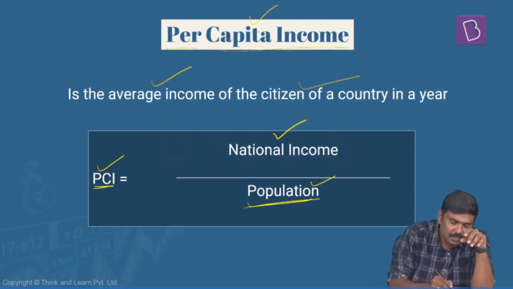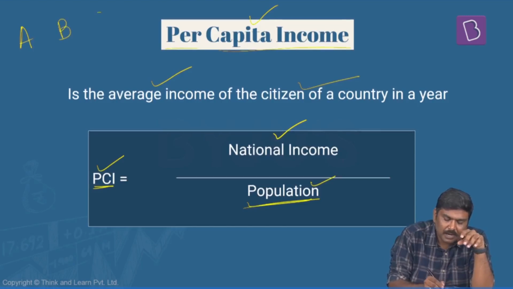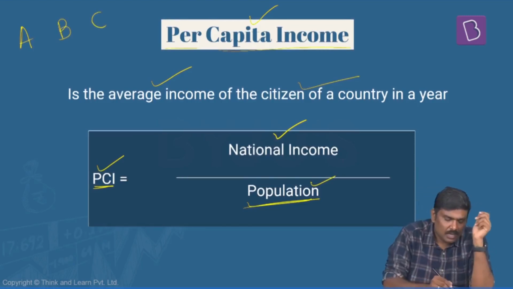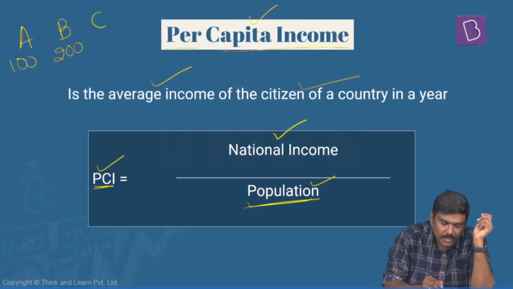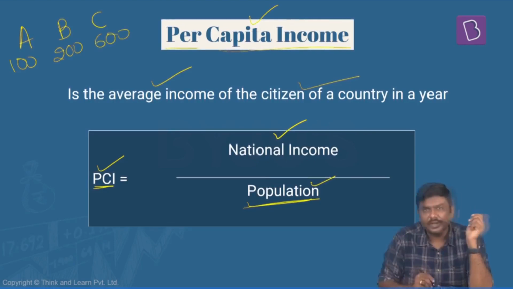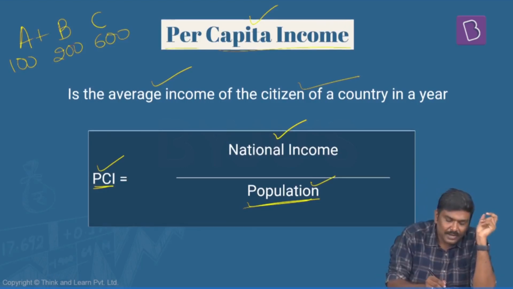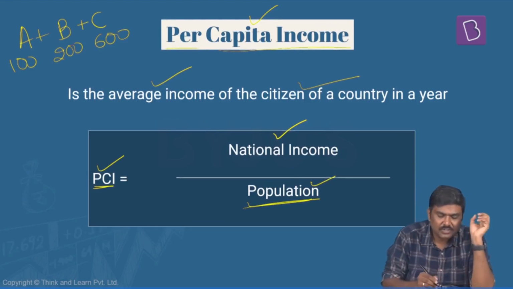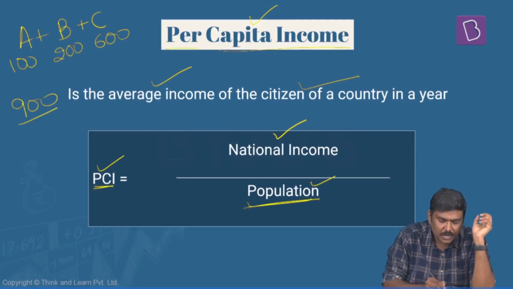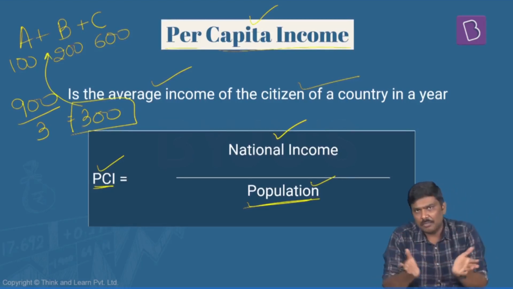For example, imagine there are 3 people in a particular country, A, B, and C. 100, 200, and let's say 600. These are the incomes which have been generated by these 3 individuals. So total income generated by these particular residents will be how much? 900 rupees. And how much is the population? 3. So the per capita income will be 300 rupees for this particular population.